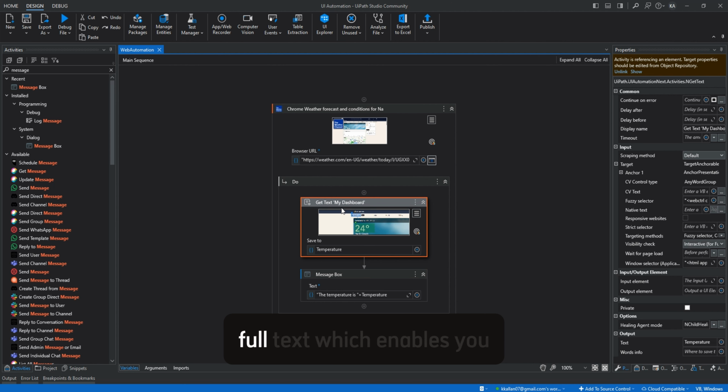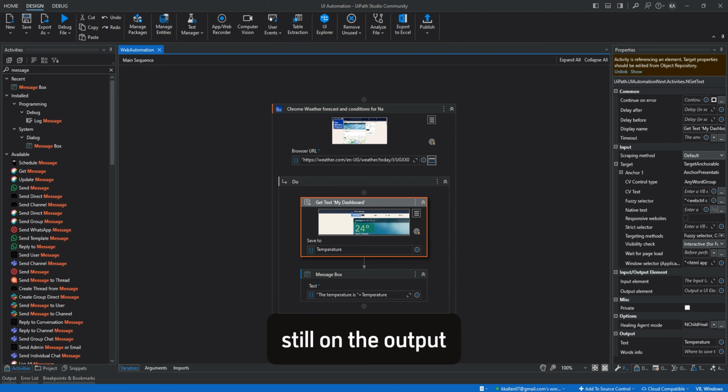We have looked at the full text, which enables you to view hidden text, where you can also ignore it if you want. We have also looked at the native, which enables you to allow formatting and also pick the word coordinates.